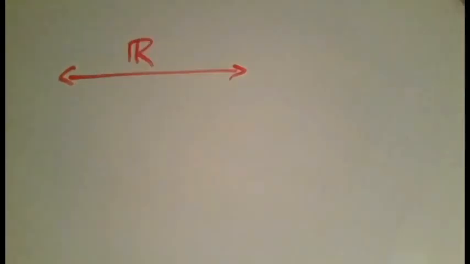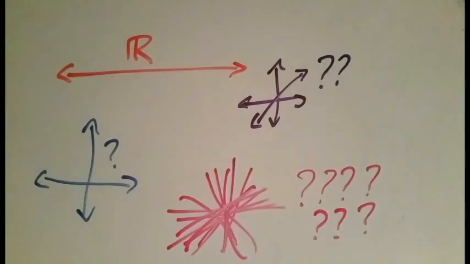Can we go bigger? If the real numbers are all the points on a line, then what about all the points in a plane? Or all the points in 3D space? Or in a 100-dimensional space? The result turns out to be pretty surprising.